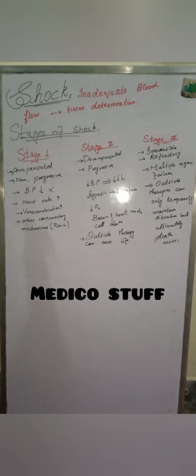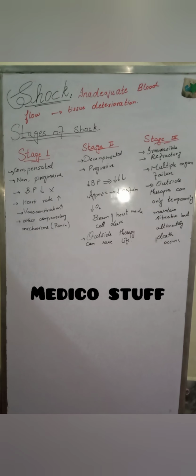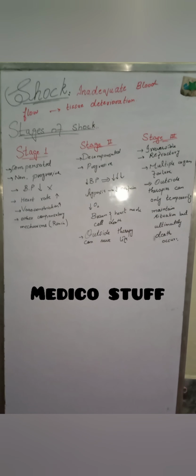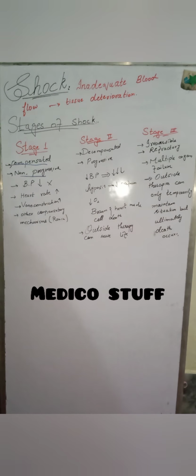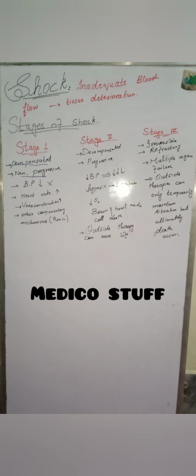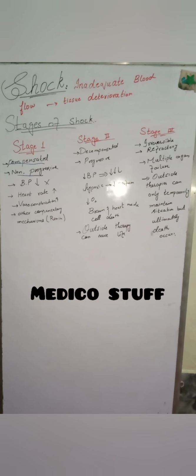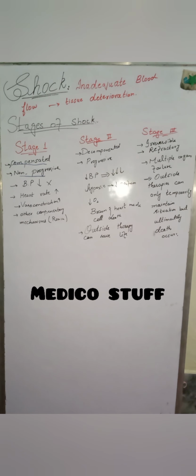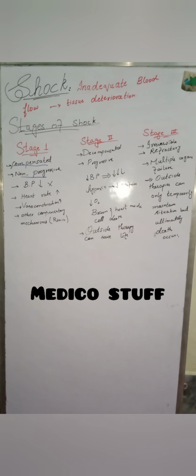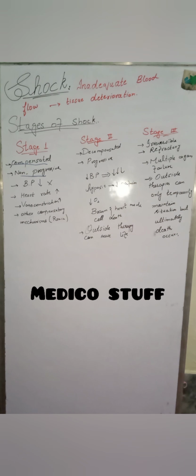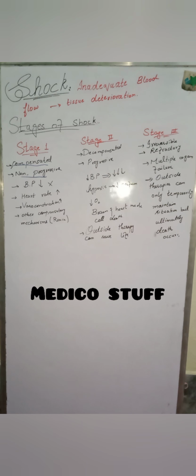Now there are three stages of shock: stage 1, stage 2 and stage 3. Stage 1 is also called the compensated stage or non-progressive stage. As the name indicates, there is no progress of shock, meaning that normal circulatory compensatory mechanisms can bring the situation back to normal.